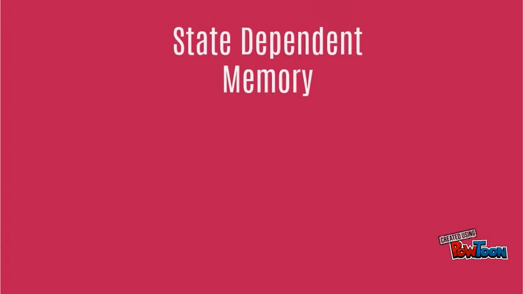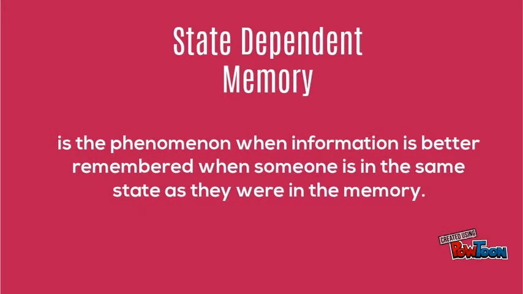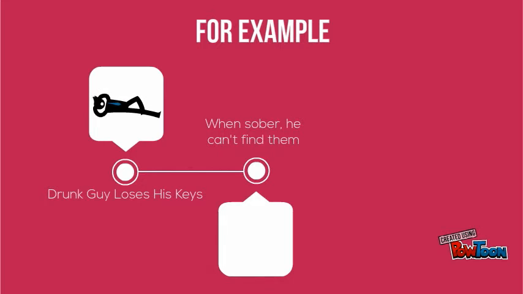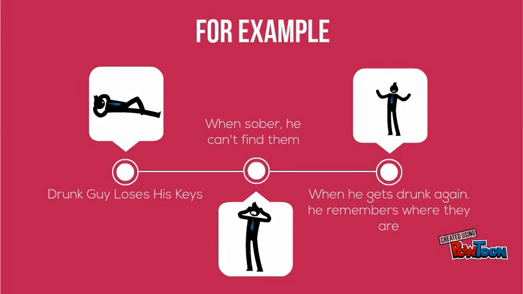State-dependent memory is also a factor in why we forget. State-dependent memory is the phenomenon when information is better remembered when someone is in the same state as they were in when the memory was formed. For example, a drunk guy who forgets his keys will not know where they are when he turns sober, yet when he gets drunk again he will recall the memory of where they are.